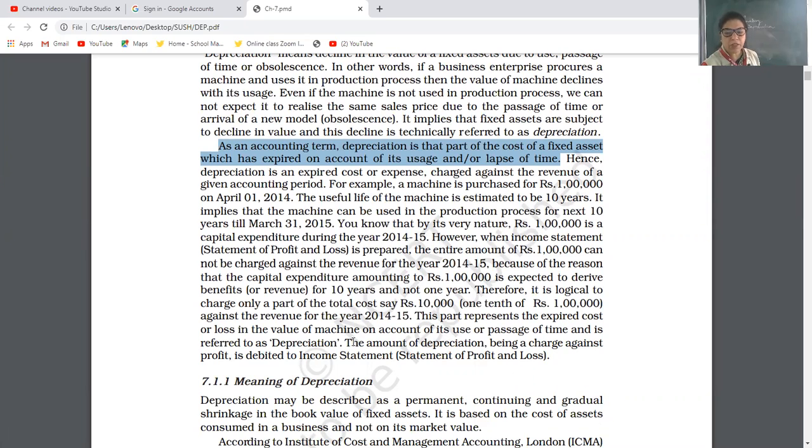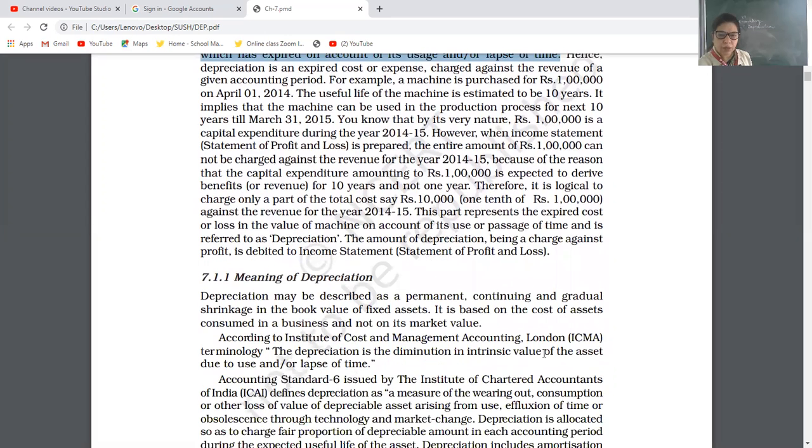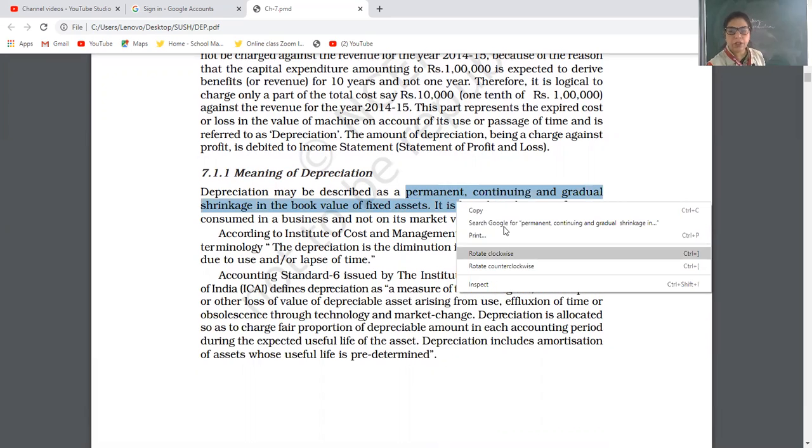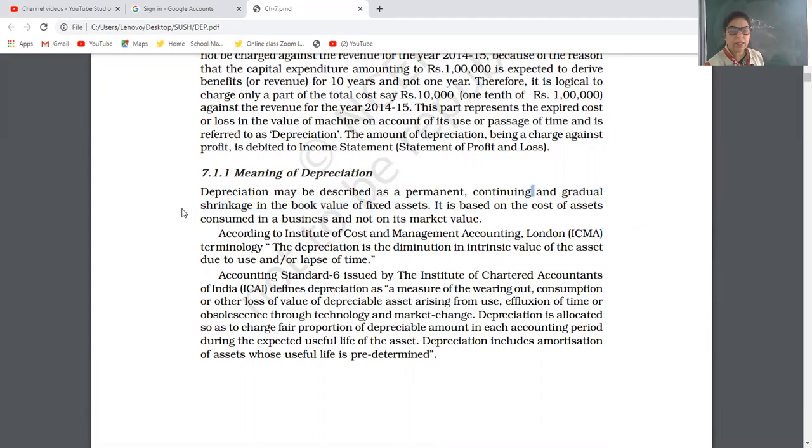Okay, so depreciation is a charge. Please mark that. Depreciation is a charge against profit. It is to be debited to the income statement, or we can say the statement of profit and loss account. Okay, now mark. Depreciation is described as a permanent, continuing and gradual shrinking in the book value of fixed asset.